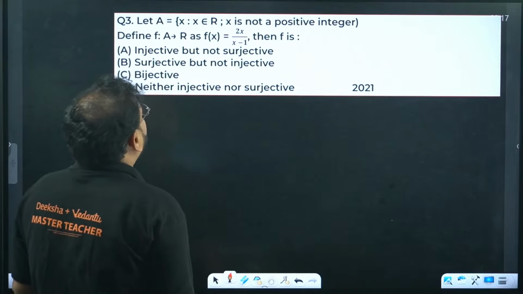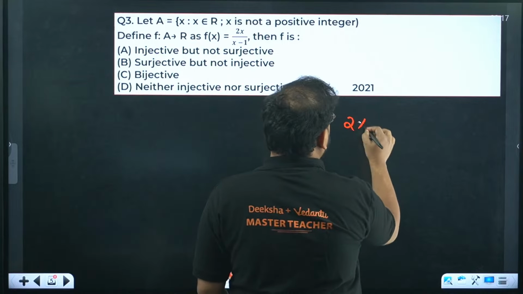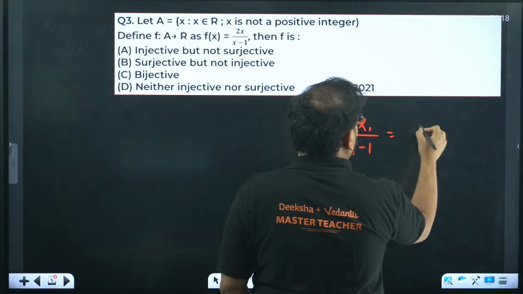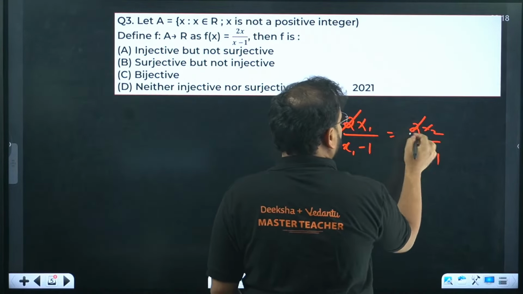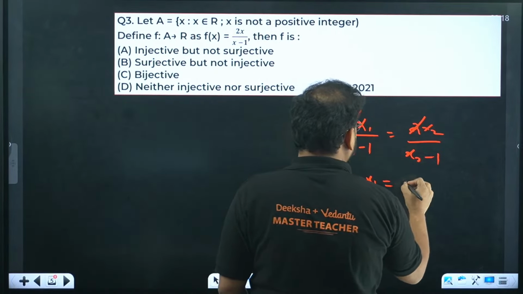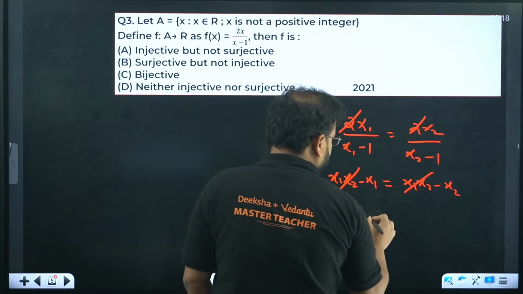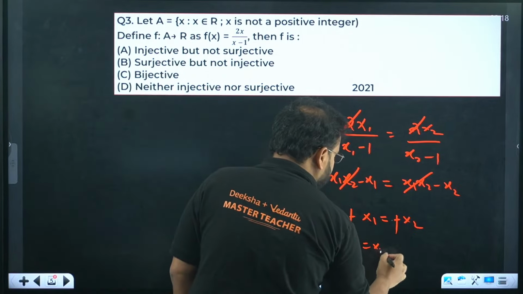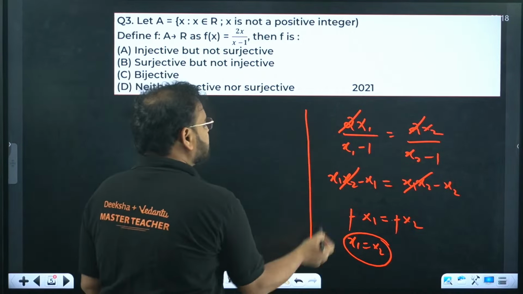Okay, x is not a positive integer. This given function is 1-1, right? Take 2x upon x minus 1, with x1 and x2: 2x1 upon x1 minus 1 equals 2x2 upon x2 minus 1. The 2 and 2 cancel. Cross multiply, and you'll get x1 x2 minus x1 over here, and the same thing, x1 x2 minus x2. This will cancel, and you'll have minus x1 equals minus x2. So the answer will be x1 equals x2. This given function is actually 1-1 only.